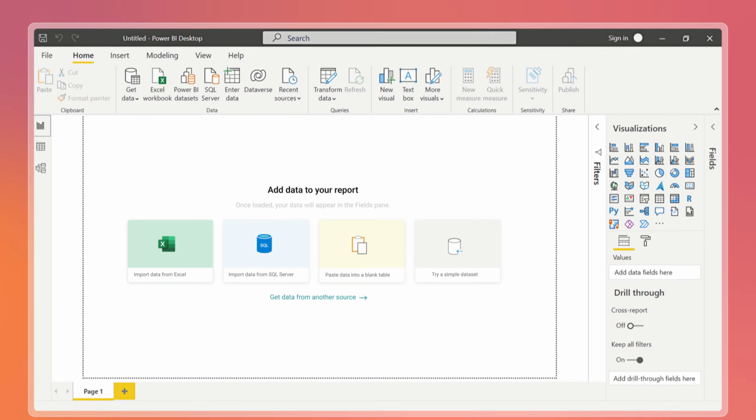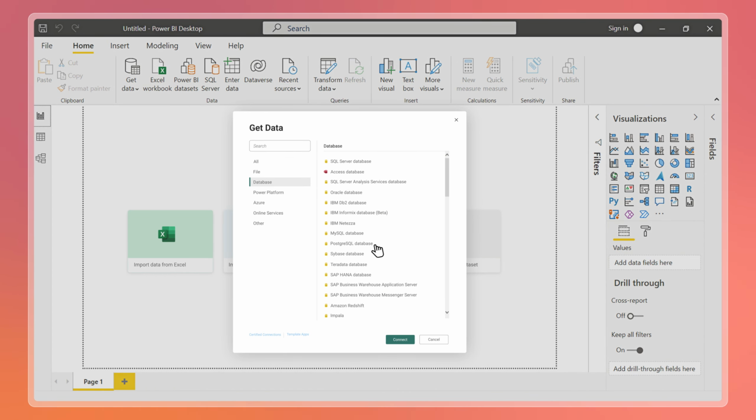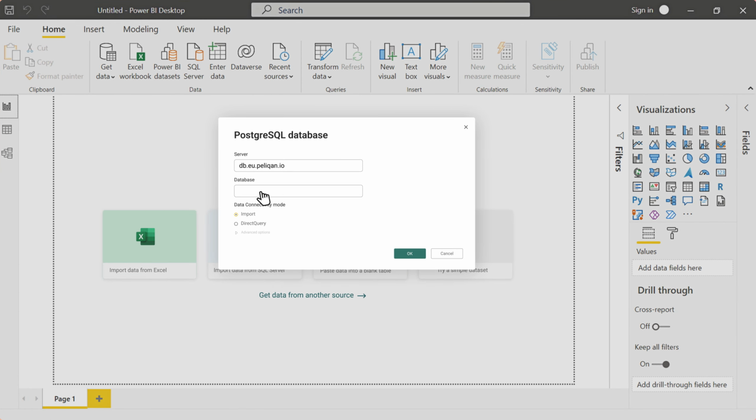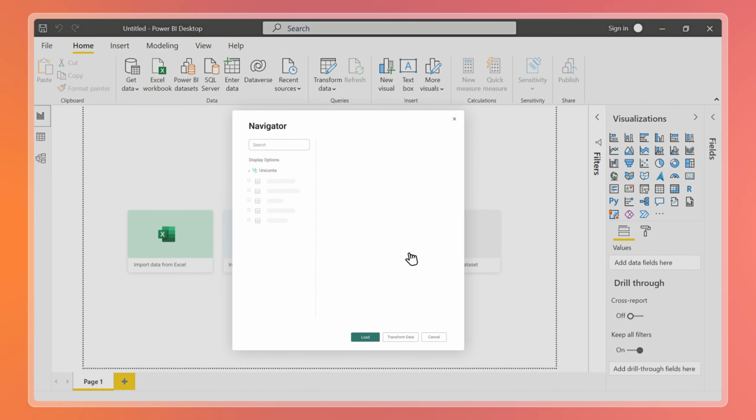Now open Power BI. Select Get Data from Another Source. Choose Postgres as the database type. Copy and paste the warehouse credentials from Peliqan into Power BI. Then enter your user credentials and click Connect. That's it! Your transformed tables now appear in Power BI, ready for dashboards, reports, and analysis.